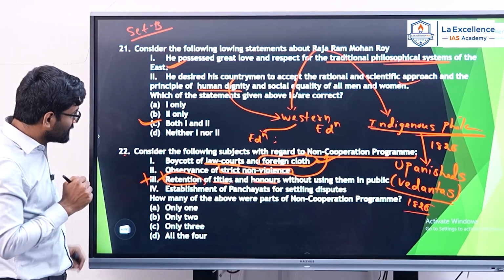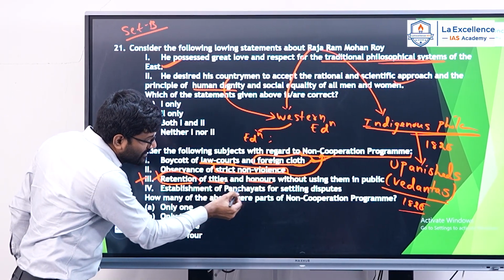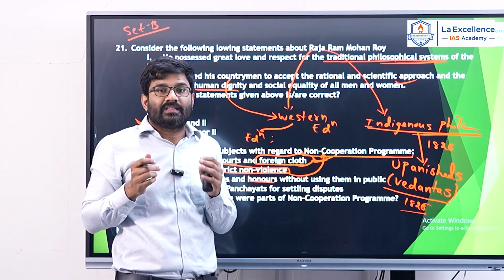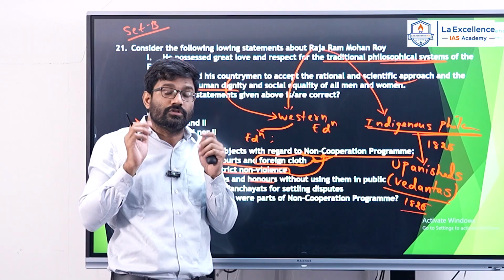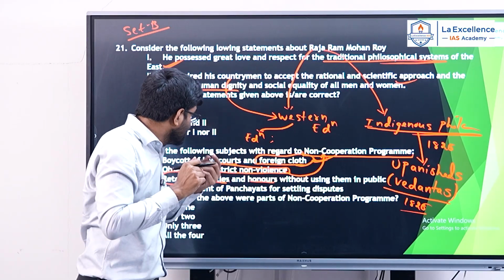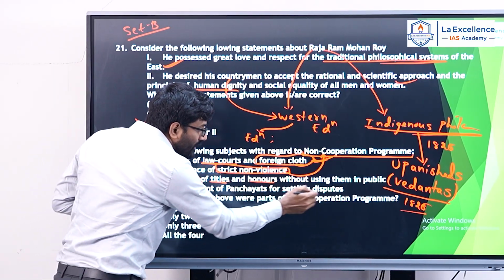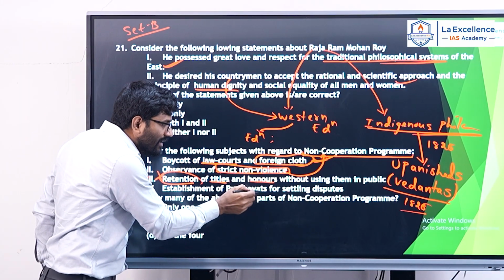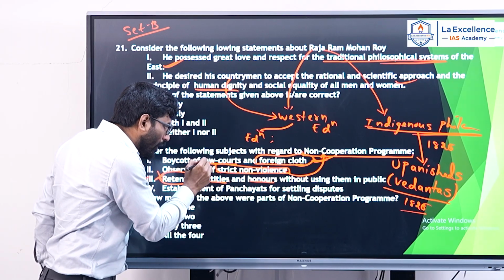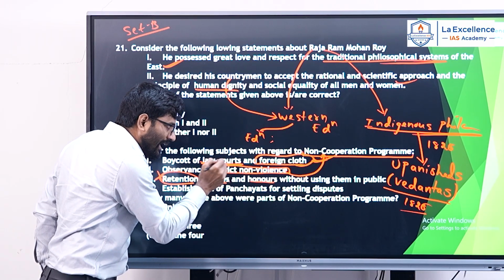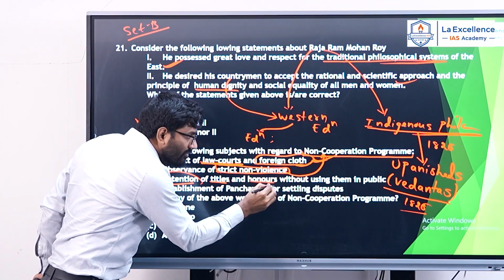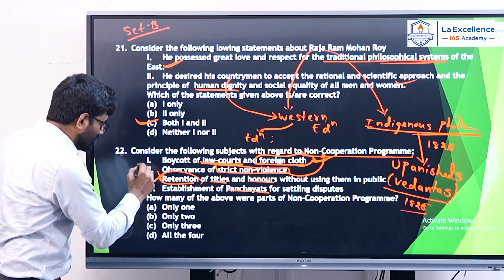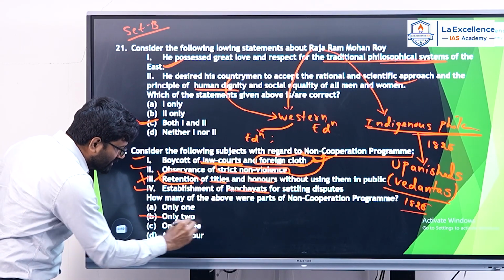Come to the fourth statement, establishment of panchayats for settling disputes. Yes, Gandhiji gave a call for establishment of national schools, national colleges, and for setting up of panchayats for settling disputes. Yes, this statement is also correct. Why? Because Gandhiji gave a call for boycott of law courts. In place of these law courts, the village panchayats will settle the disputes. This statement is correct. So my answer will be only 3 statements.